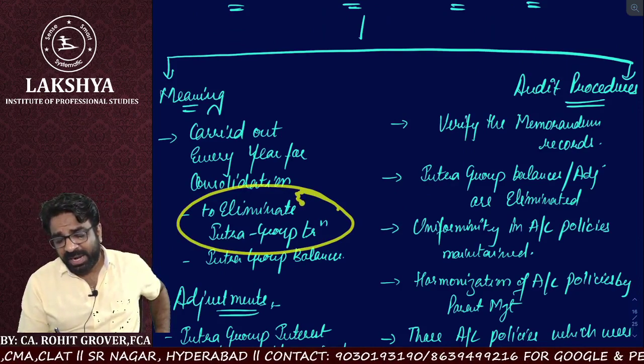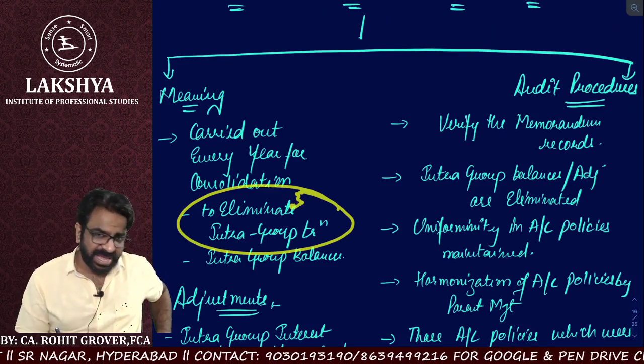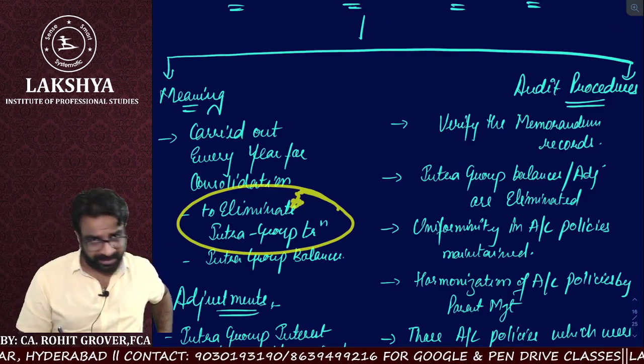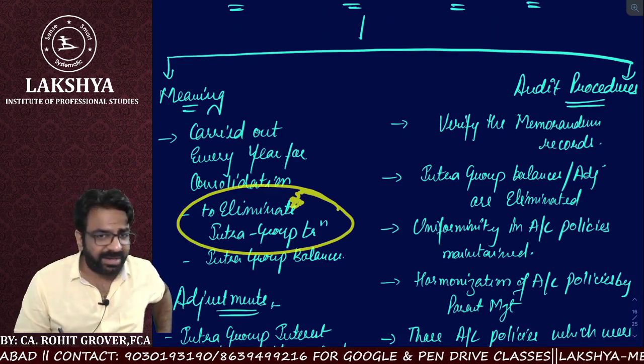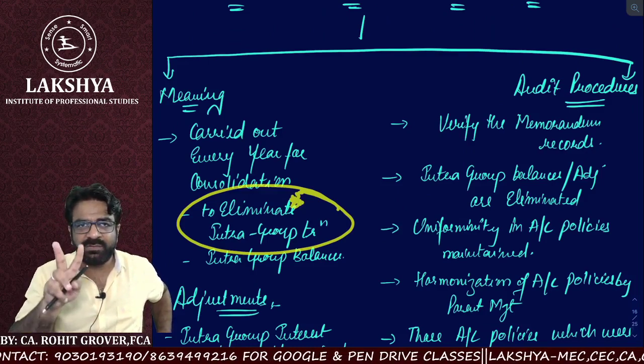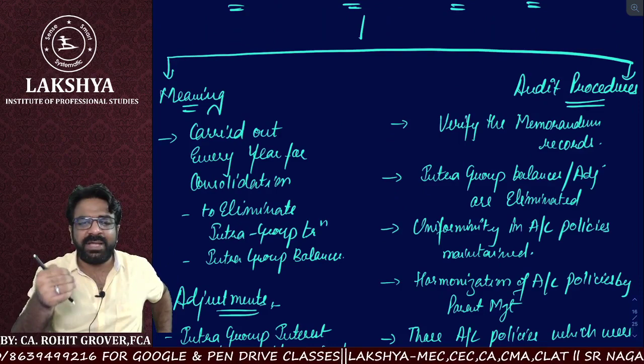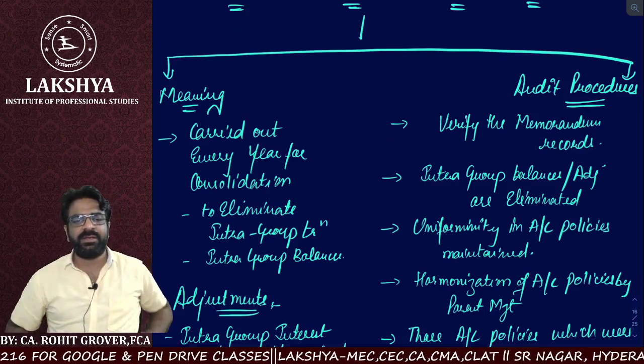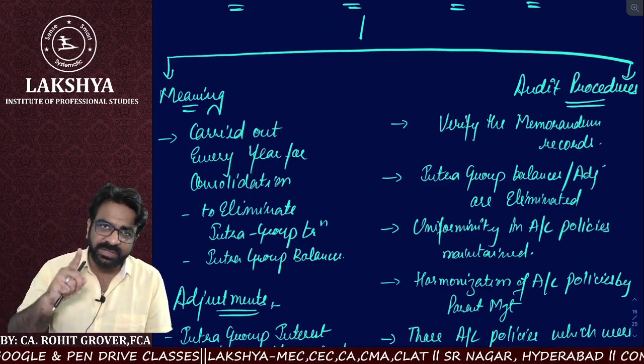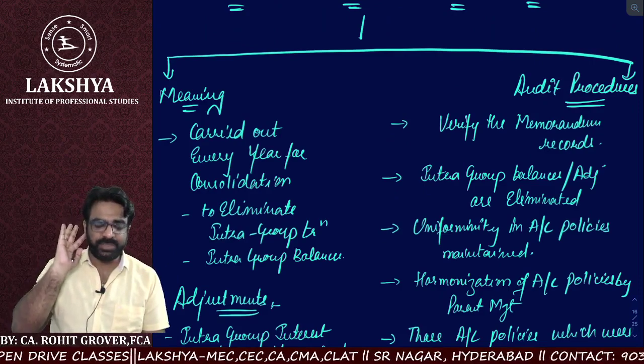One subsidiary gives a loan and another subsidiary takes the loan. Is it going to show a loan given and a loan taken on both the asset side and liability side? Instead of that, we eliminate the intra-group loans. Clear everyone? This is the first reason why we do the current consolidation adjustment.